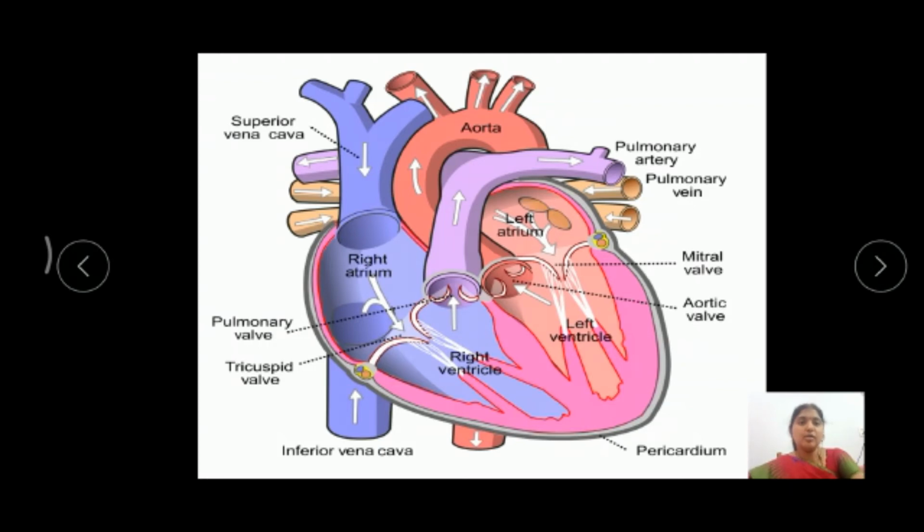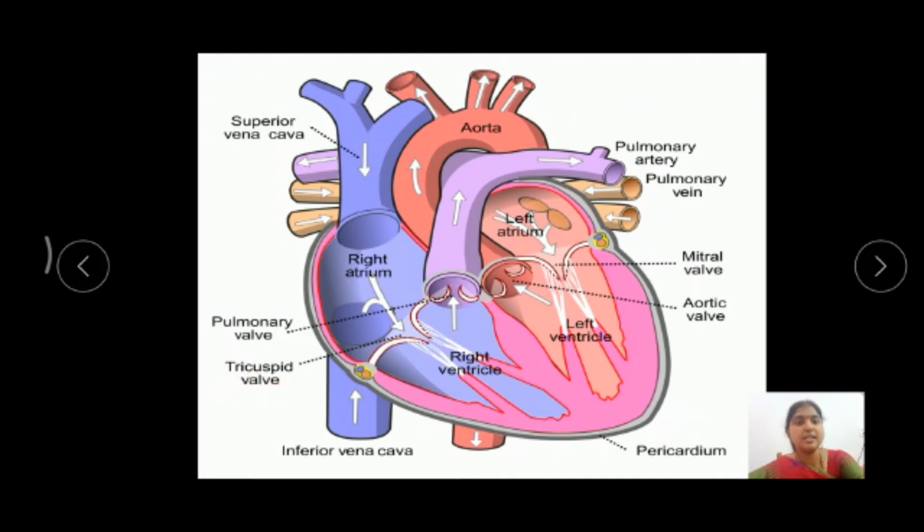These openings are called auriculoventricular openings.